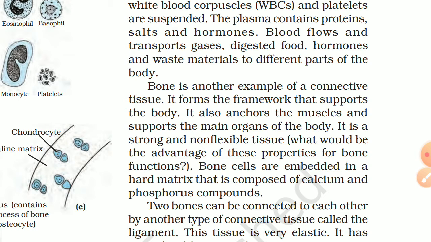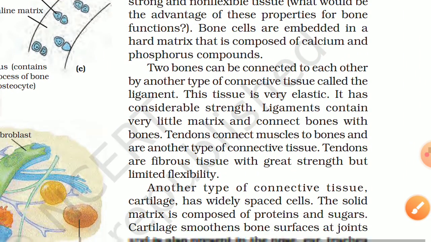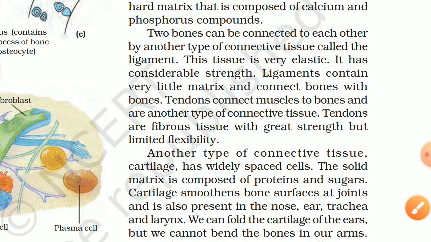What would be the advantage of these properties for bone function? It will not break, it will not bend, it will give support, and it will give shape to our body. Bone cells are embedded in a hard matrix that is composed of calcium and phosphorus compounds. So which materials are bones made up of? Bones are made up of calcium and phosphorus compounds. Please remember it.